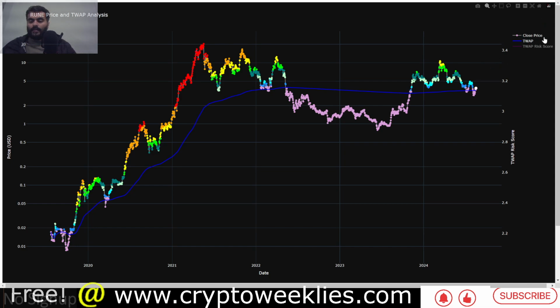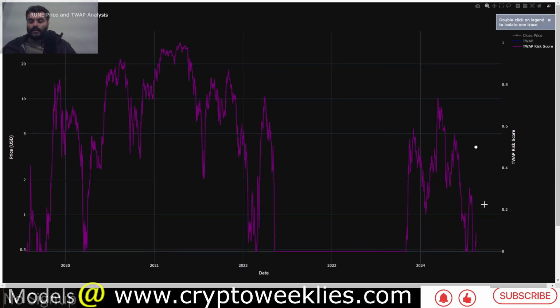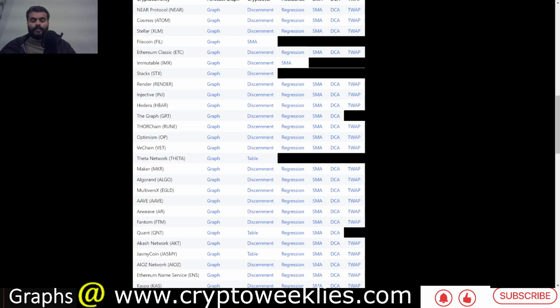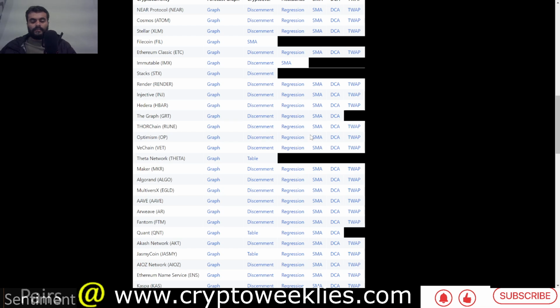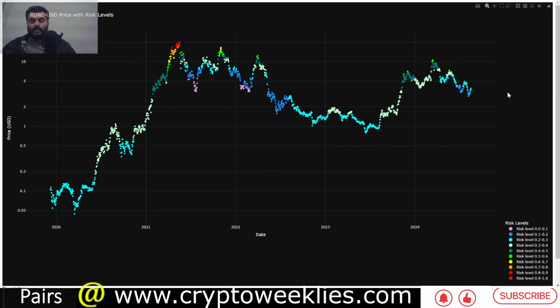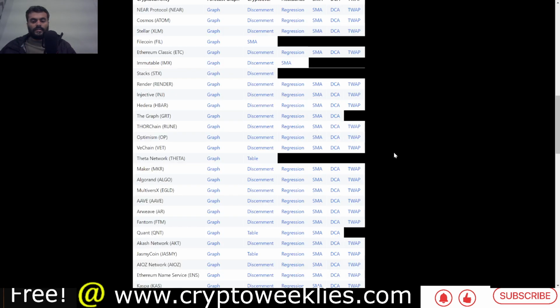That does not mean that the risks have gone up substantially. So if you want to know the current risk level per this model, you can toggle between them, and the risk score is at around 0.08. So just to summarize everything that we discussed, based on time weighted average price, this is the second best time to dollar cost average RUNE. Per the TCM model, this is the best time to dollar cost average RUNE. Per the SMA or the shorter term risk based model, it's the third best time to dollar cost average RUNE.